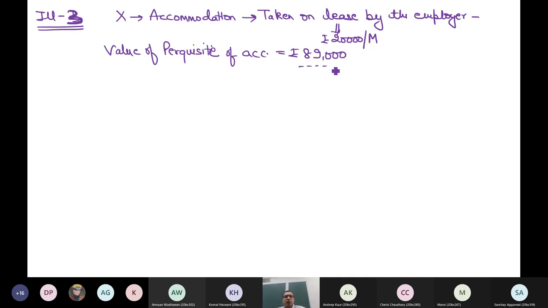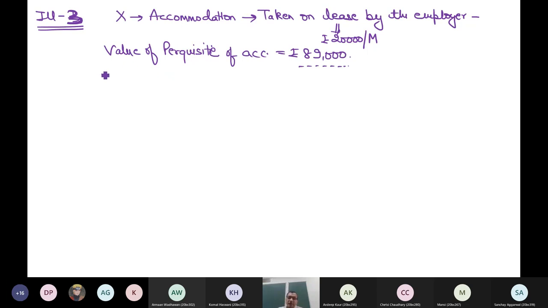Had this 89,000 not been given to me, I would have computed it by applying the concept 15% of salary or rent paid by the employer, whichever is less. For this, there was a need to give salary also. So the question directly says that accommodation value is 89,000, which they have computed themselves.